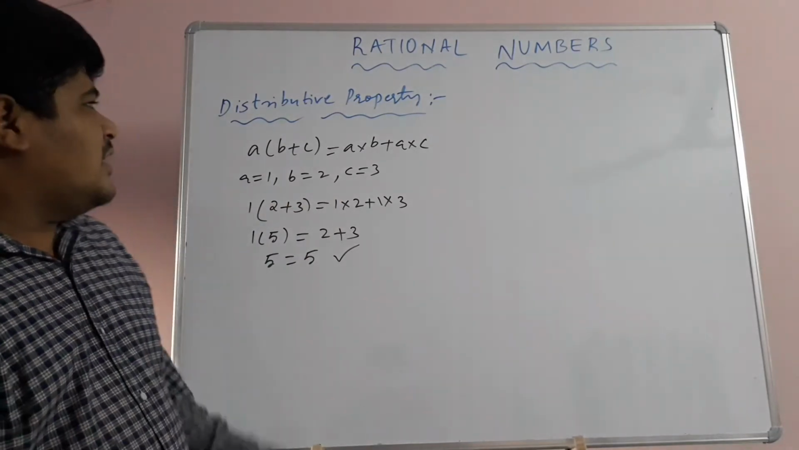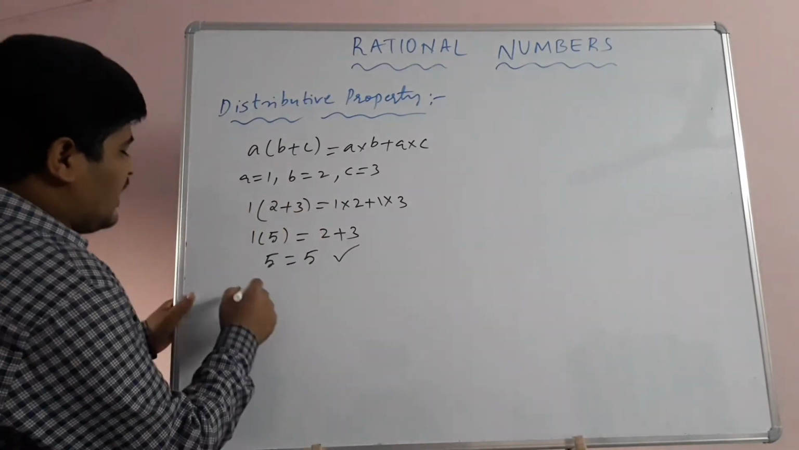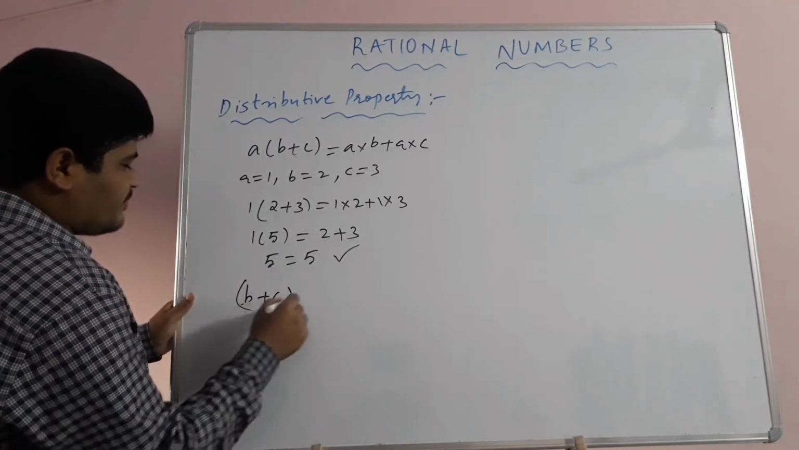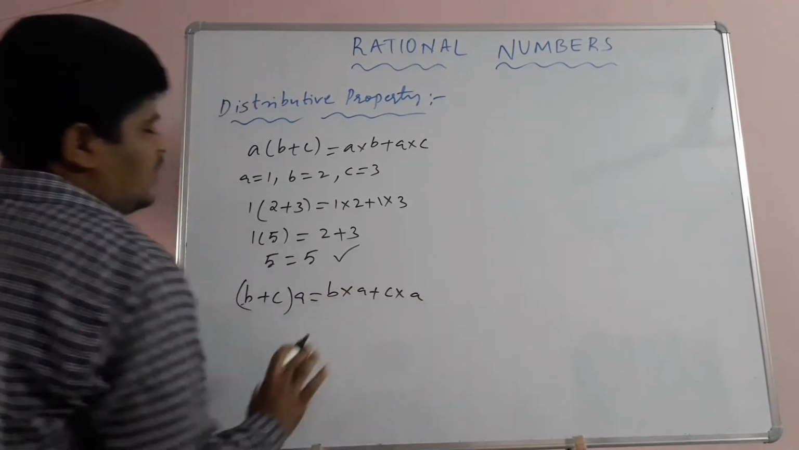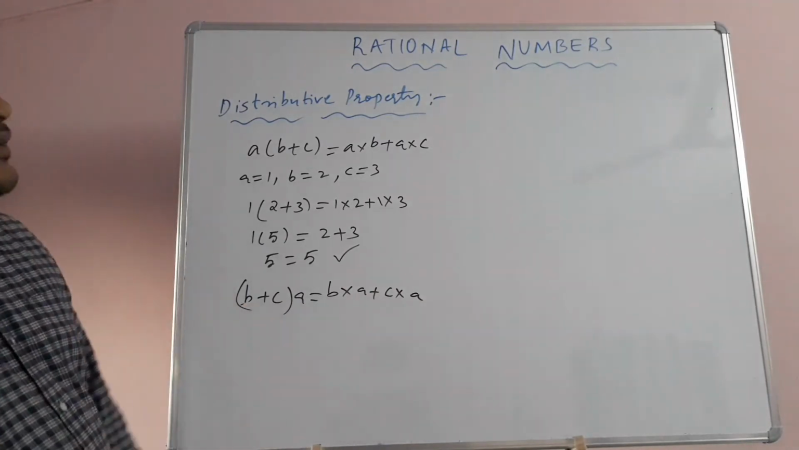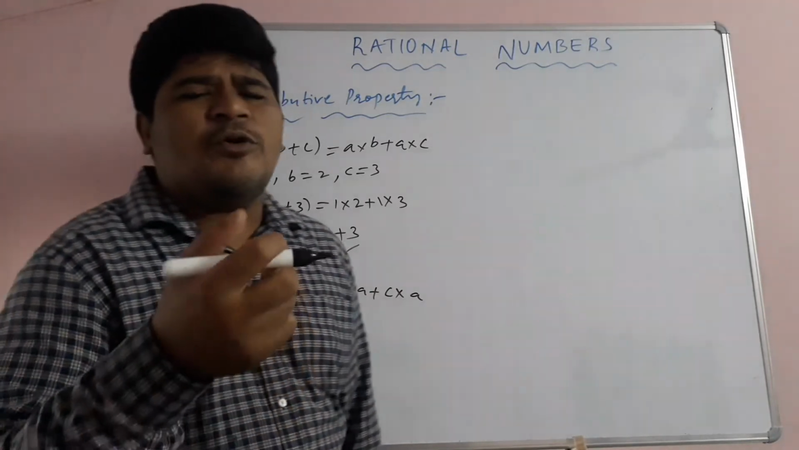Okay. So children, sometimes the property will be like this, (B plus C) into A. So here we will write B into A plus C into A. So this is also distributive property. Now children, let's see few more properties.